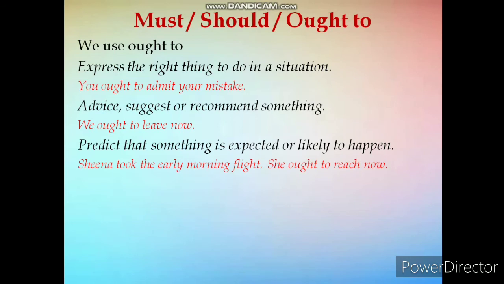We use ought to express the right thing to do in a situation. For example, you ought to admit your mistake. We use ought to advise, suggest or recommend something. Like, we ought to leave now. We use ought to predict that something is expected or likely to happen. For example, Sheena took the early morning flight. She ought to reach now.